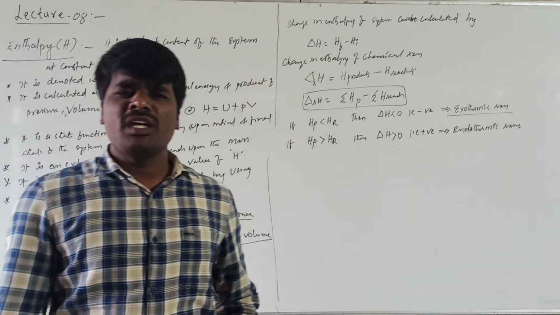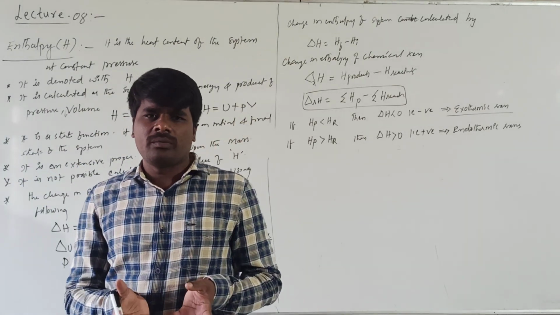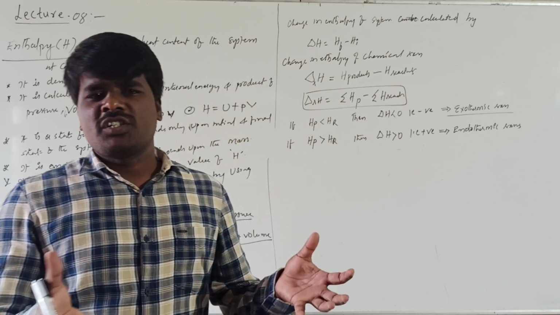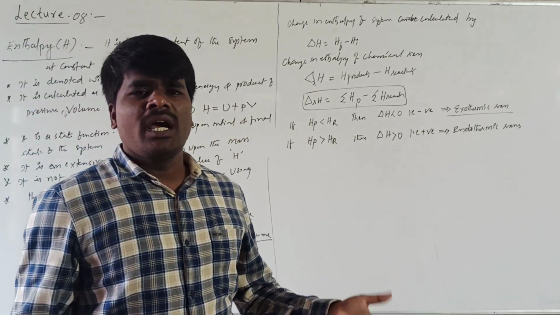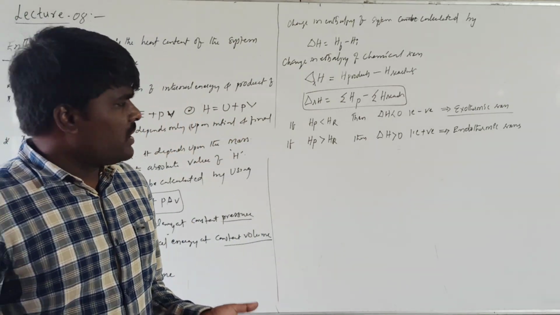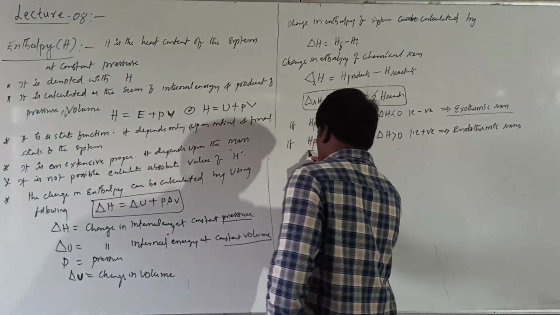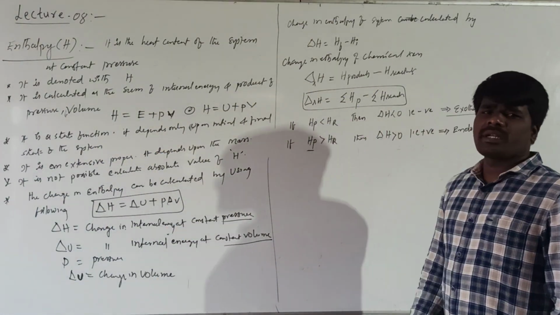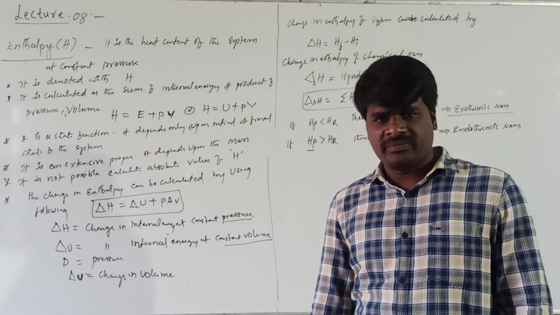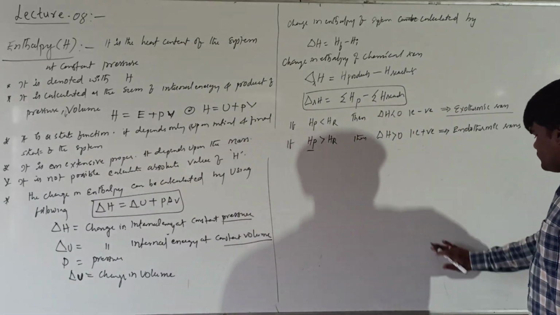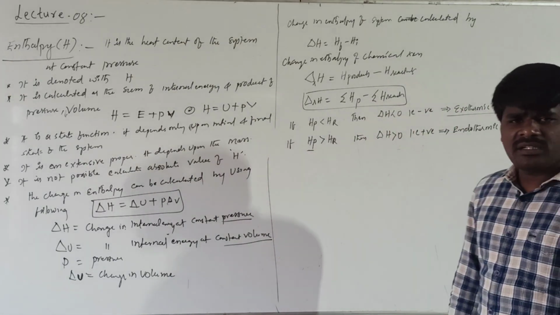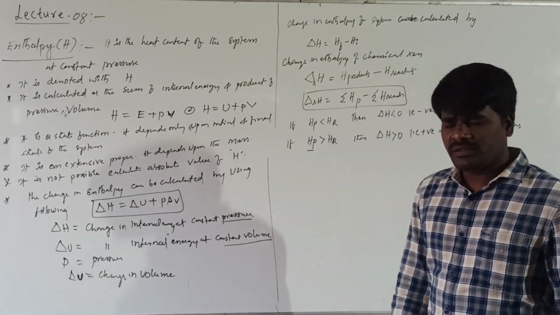The chemical reactions in which heat is absorbed for the chemical change to take place are called endothermic reactions. In endothermic reactions, the enthalpy of the products should be greater than the enthalpy of the reactants. This is about the enthalpies of reactants and products of a chemical reaction.